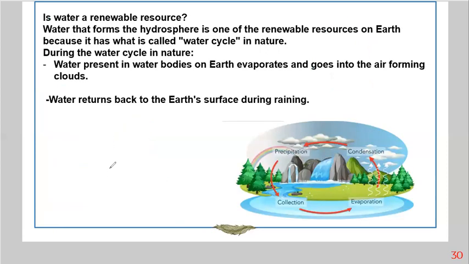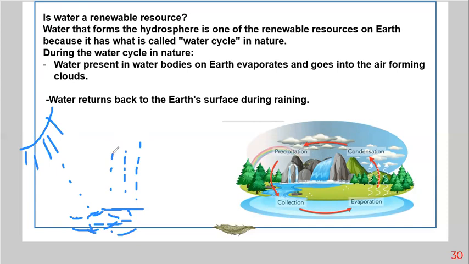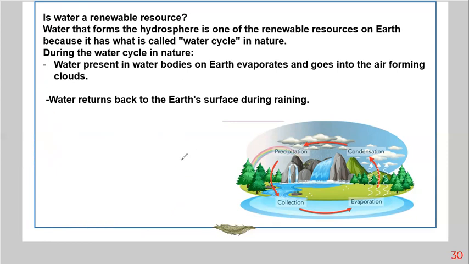Okay, the water is a renewable resource, of course, due to the water cycle. The water can be affected by the sun, and the heat from the sun makes this water evaporate, making water vapor, and then it may condense and fall again in the form of rain. So the water has a water cycle, and this makes it a renewable resource.